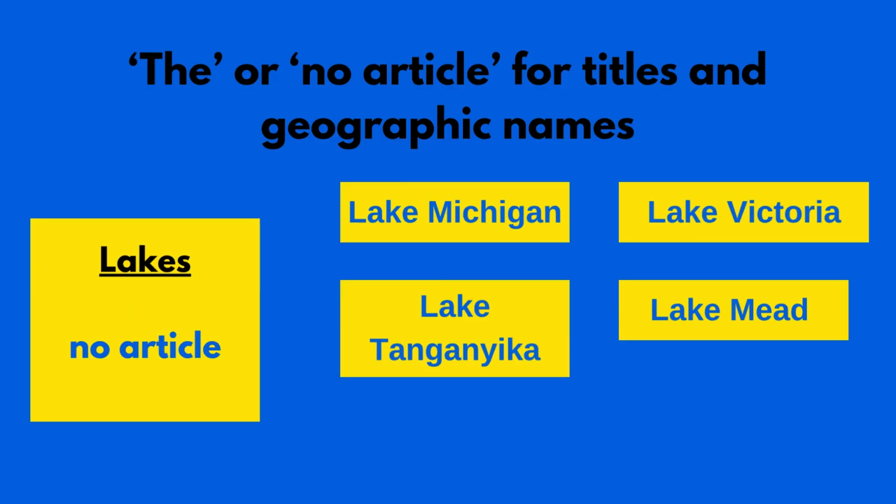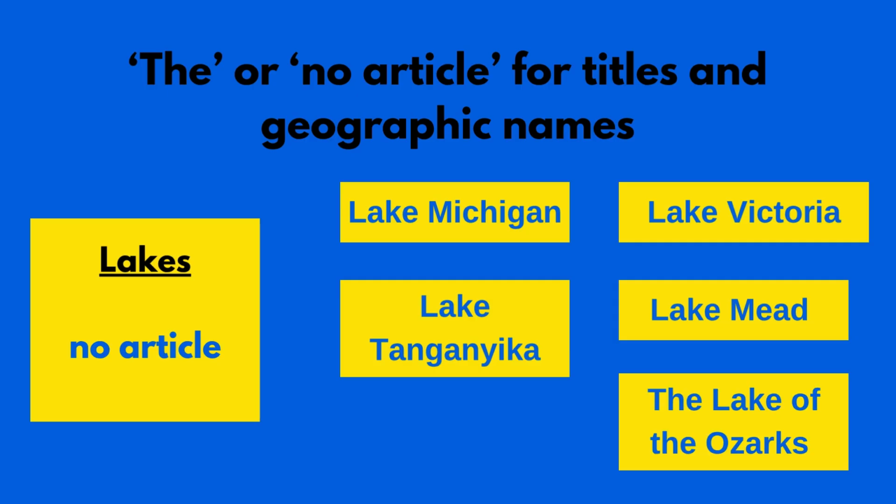For lakes, we have no article. For example, Lake Michigan, Lake Victoria, Lake Mead, Lake Tanganyika. So no article before lakes. The only exception that I can think of is the Lake of the Ozarks in Missouri in the United States.